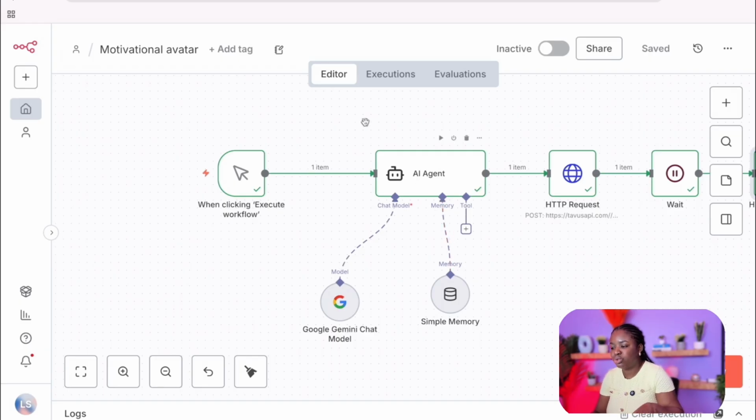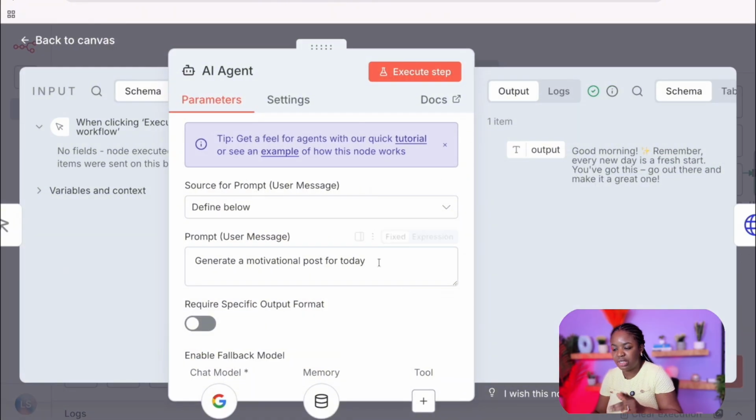I've connected this to my AI agent node, and inside this AI agent node, this is the prompt user message I'm using. I'm just saying generate motivational post for today. If you're using this as a daily wellness tips workflow, then maybe you would say generate a daily wellness tip for me, or you can have some other use case. If you're using it for, let's say, providing finance tips, instead of a motivational post as your prompt user message, you can say generate finance tips for today.